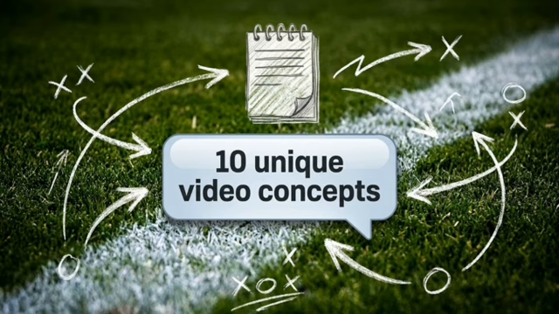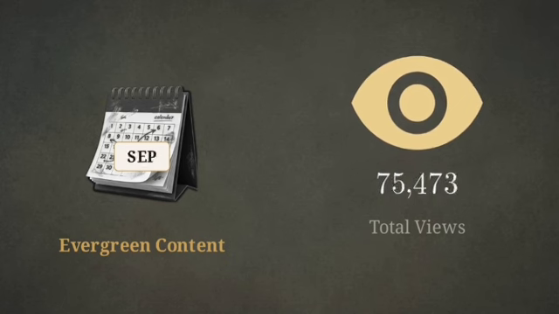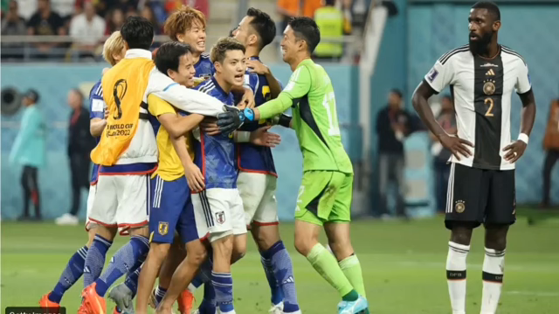Step 2. The script. Go back to ChatGPT and ask for 10 unique, fact-based explainer video concepts. Focus on evergreen historical topics rather than fleeting daily match highlights, so your videos keep generating views for months.